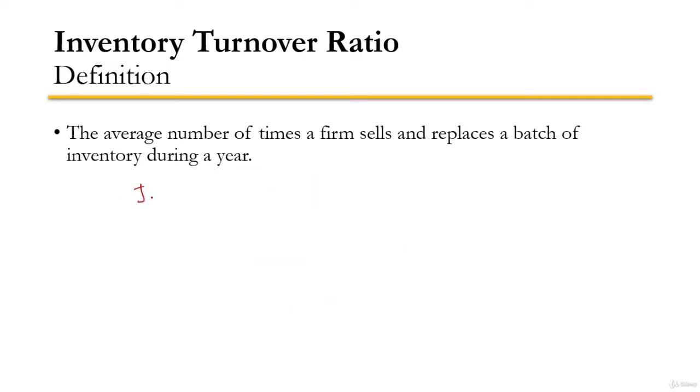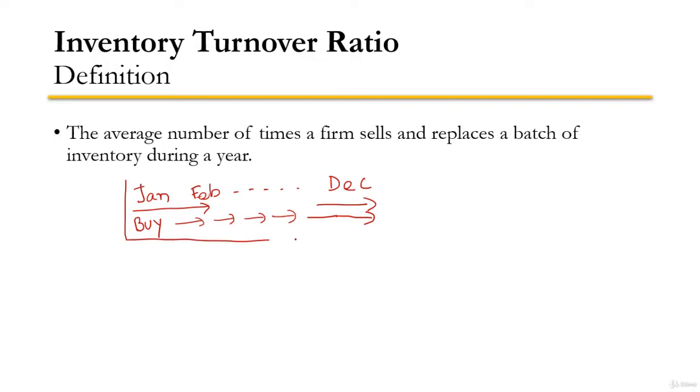We have 12 months in a year, January, February, and until December. Let's say that our year starts in January and it continues until the last day of December. If we assume that a company buys the inventory at the beginning of January, and it goes through the production process, stocking process, selling process, marketing process, and it takes until the end of December to complete all the process and sell the inventory, then we will say that the company turns over the inventory only once in a year.